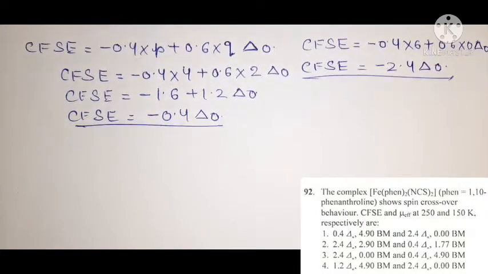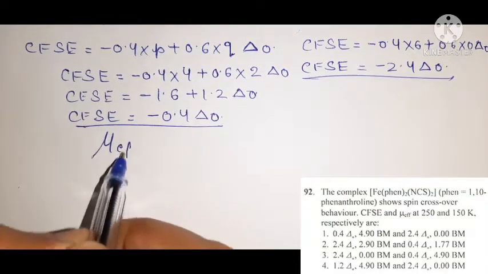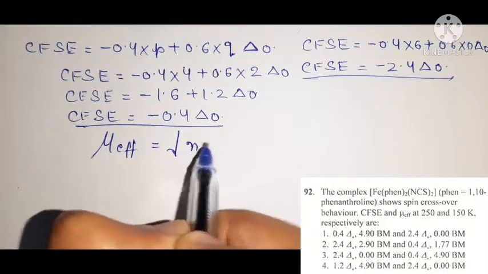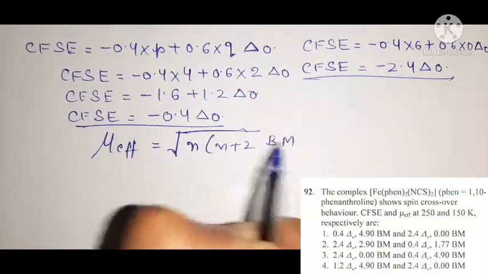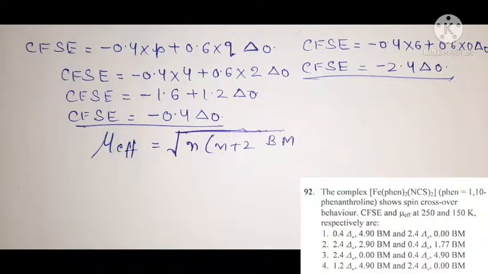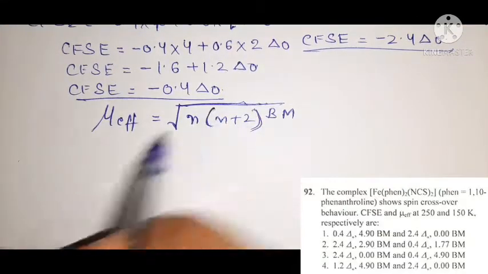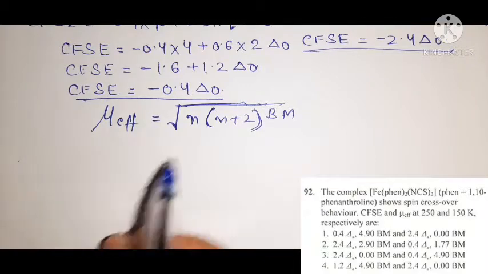Similarly we have a general formula for finding spin only magnetic moment in octahedral complexes. The formula is mu equals under root n into n plus 2 Bohr magneton. This is a general formula for finding spin only magnetic moment in octahedral complexes, where n is the number of unpaired electrons present in the d orbital of that complex, okay.